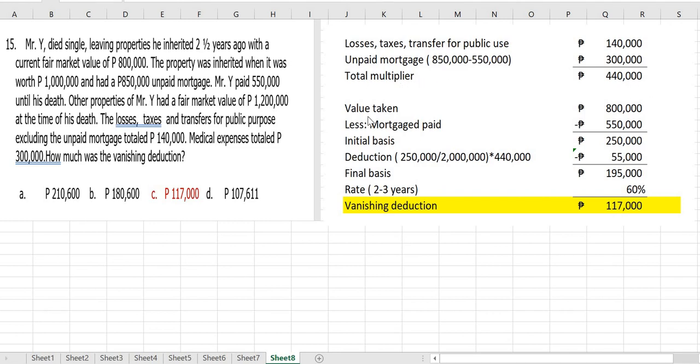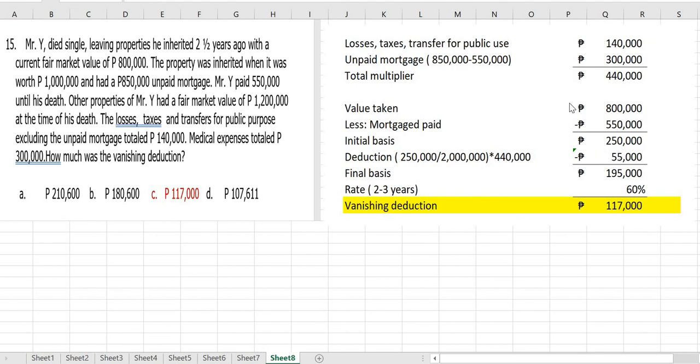And, right, the first thing you do is to compute for the value taken. To determine the value taken, it is whichever is lower between the fair market value at the time of transfer, that's actually 1 million, versus the fair market value at the time of death of 800,000, whichever is lower. So we have the lower, 800,000. And then, we'll deduct the mortgage paid to determine the initial basis. So the mortgage paid is 550,000. So we have an initial basis of 250,000.